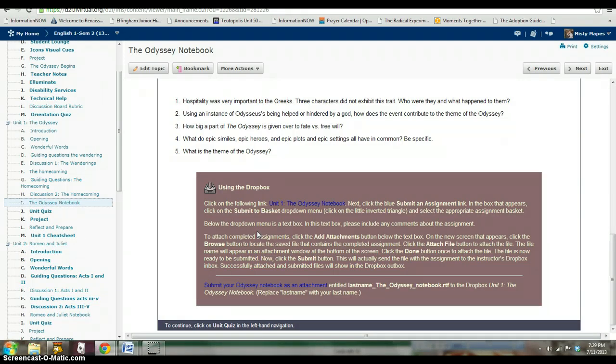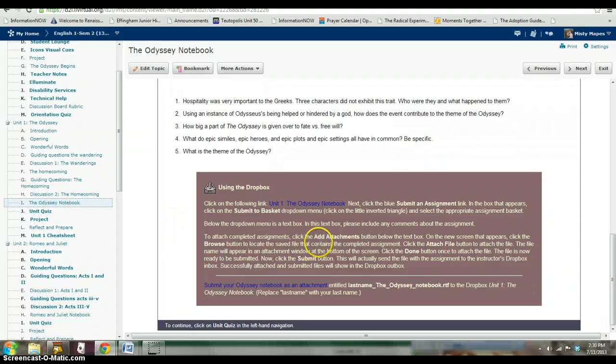After you submit it to the Dropbox, I will grade it and offer you feedback on your responses, and I want you to look very carefully at that feedback. In fact, the unit quiz will not open until you have received feedback from me on the notebook. So you want to make sure that you allow yourself at least 24 to 48 hours after you submit the notebook before you even look to see if the quiz is available to you.